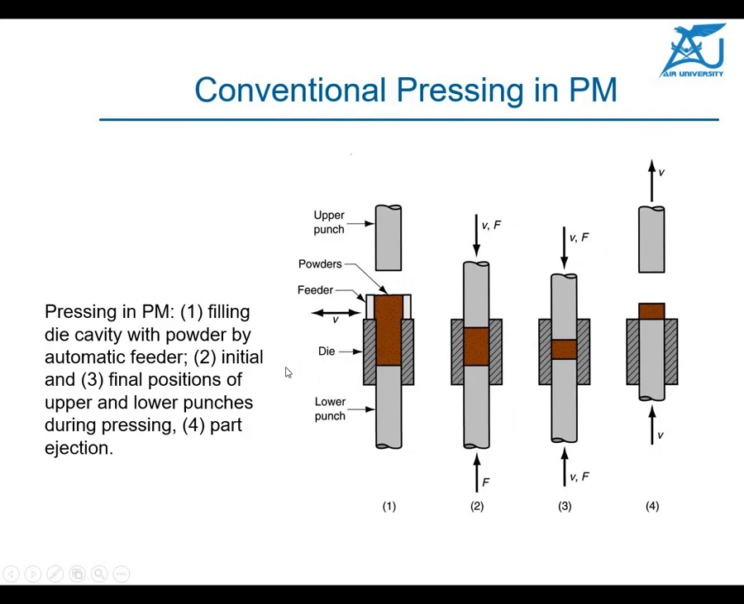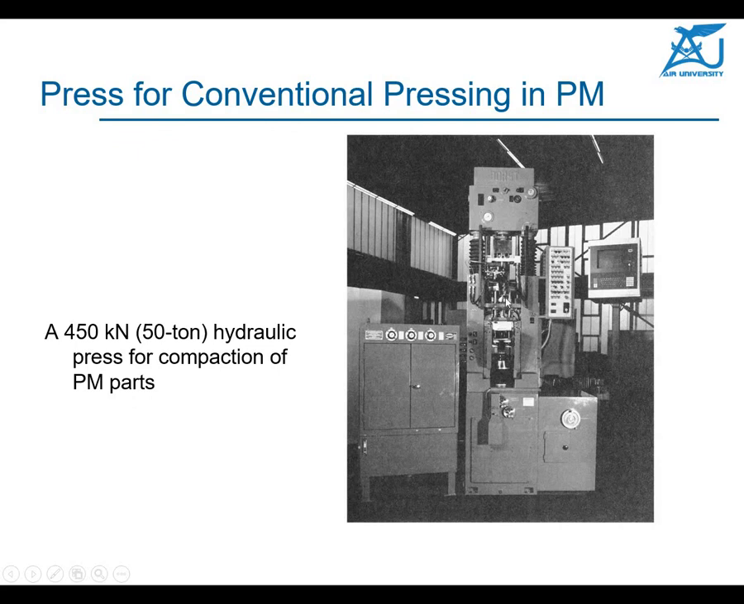Here you can see the powder has been put into a die, with the lower punch and the upper punch. They come together, and you can see the density, the compaction, increases. Once the compaction has been achieved, you can remove the upper punch, then you can remove the green compact and put it into the furnace. This is a high tonnage, 450 kilonewton hydraulic press used for the pressing.